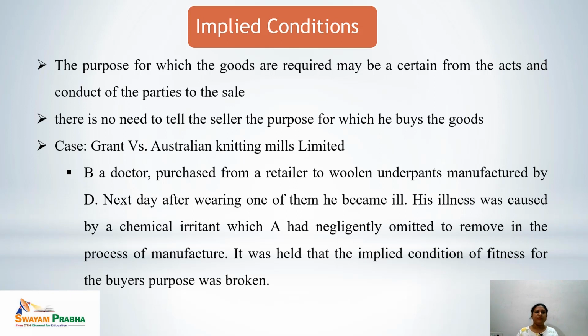Let's see the case. Grant versus Australian Knitting Mills Limited. B, a doctor, purchased from a retailer woolen underpants manufactured by D. Next day, after wearing one of them, he became ill. His illness was caused by a chemical irritant which D had negligently omitted to remove in the process of manufacture. It was held that the implied condition of fitness for the buyer's purpose was broken and D can be held liable.